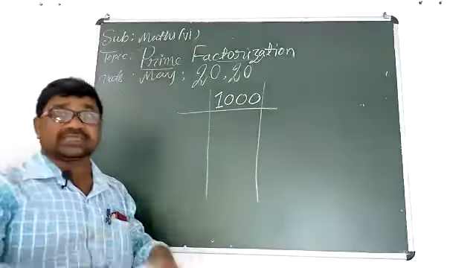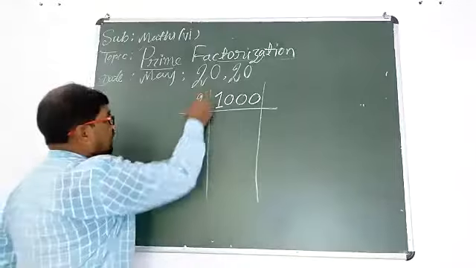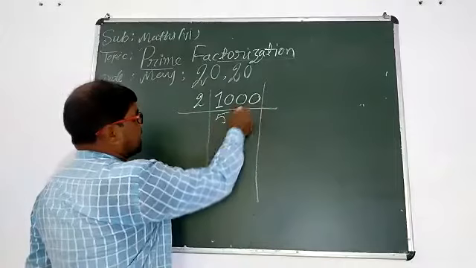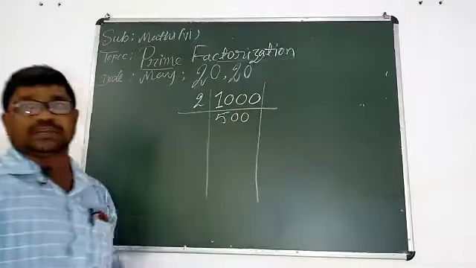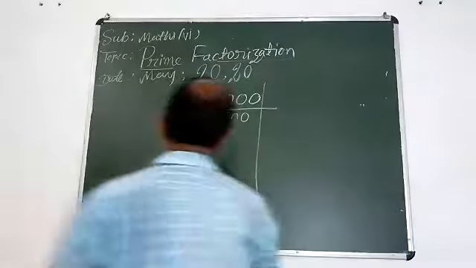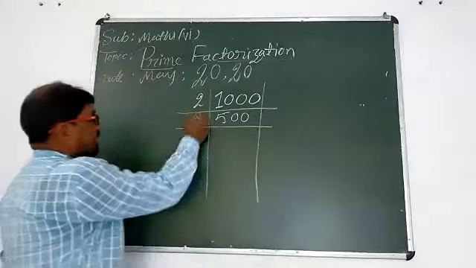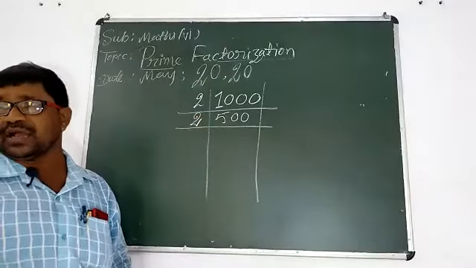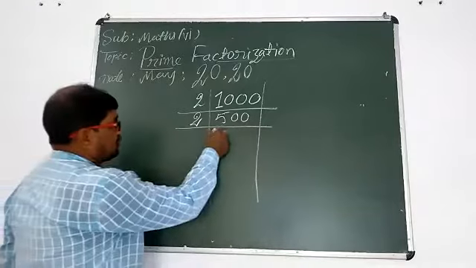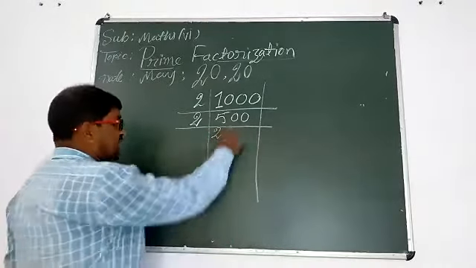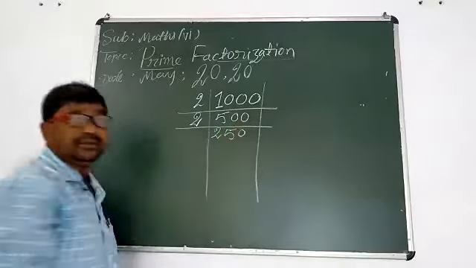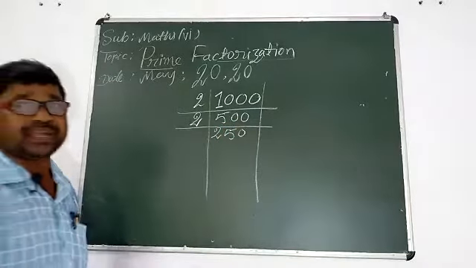Yes, this number is divisible by 2. So divide it by 2. 2 5s are 10, remaining zeros 2. It means 500. Very good. Now divide this number again by 2, because the unit place is 0. 2 2s are 4, then 0, 2 5s are 10, so 250.